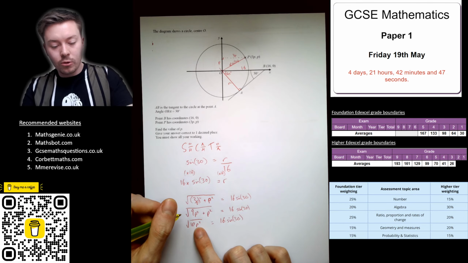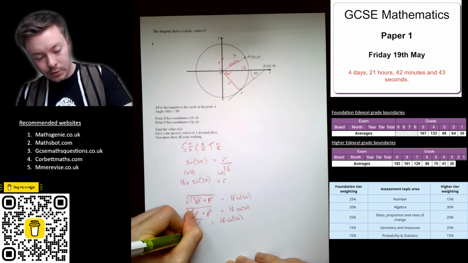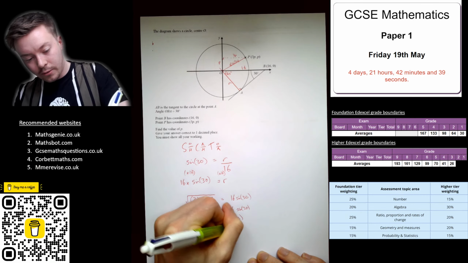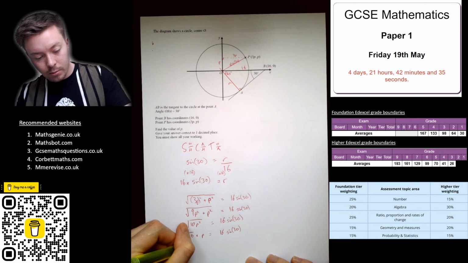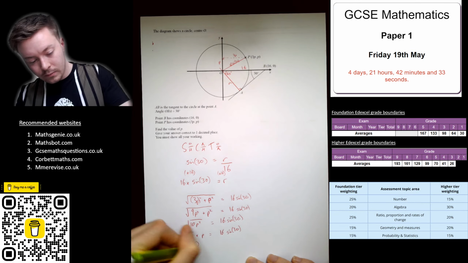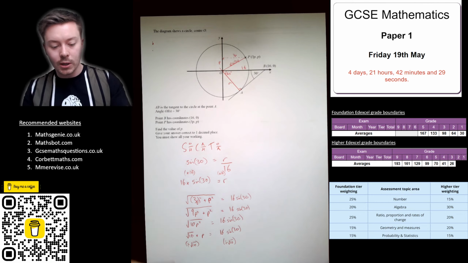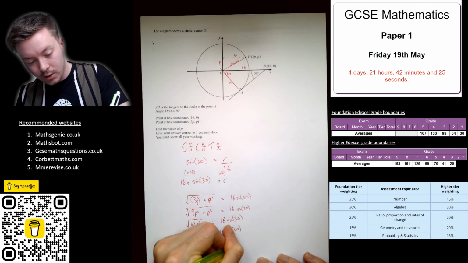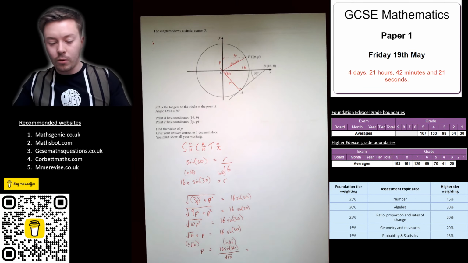Now I can square root the p squared, but I can't square root the 10, so we end up with root 10 times p is equal to 16 sine 30. Then on both sides we divide by root 10, and I can press S to D on the calculator for the exact value. So p is equal to 16 sine 30 over root 10.